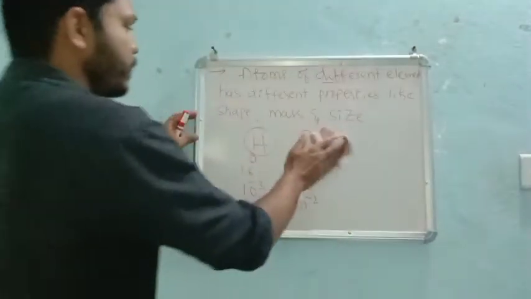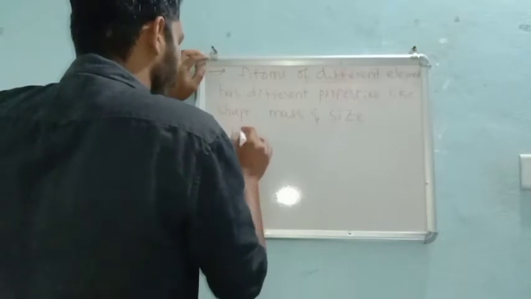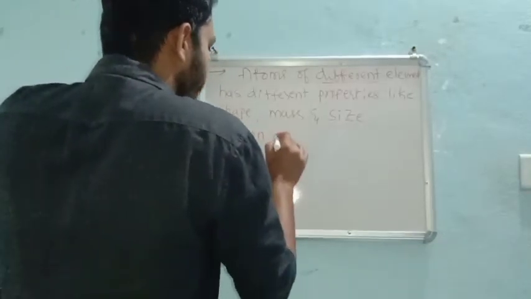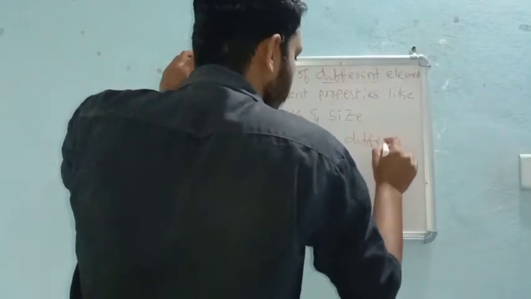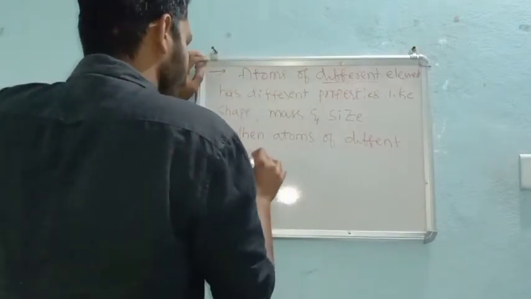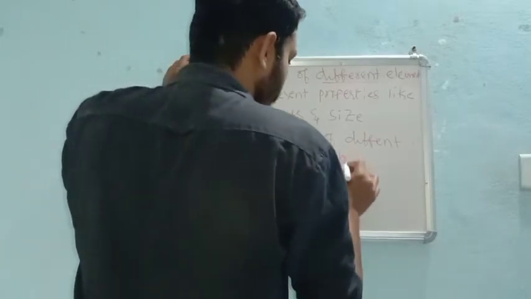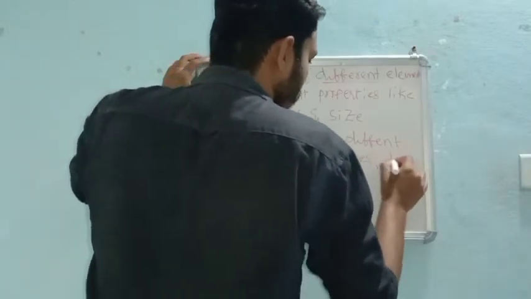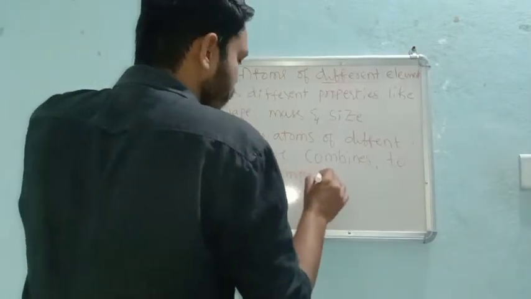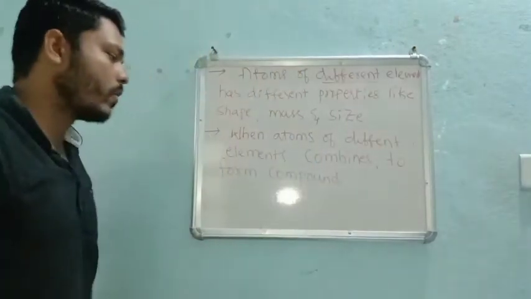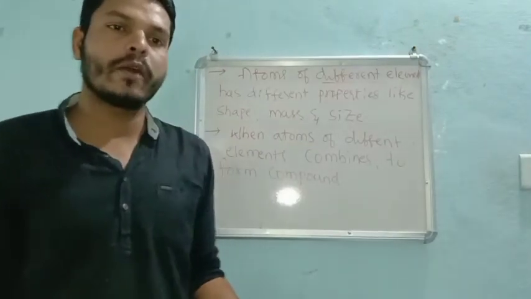Next is number 4. When atoms of different elements combine to form a compound, which is very common. So already we know what compounds are. For the formation of a compound, we must have two different elements, right?